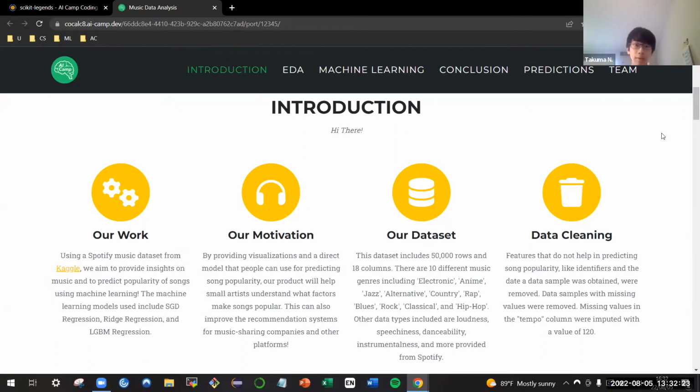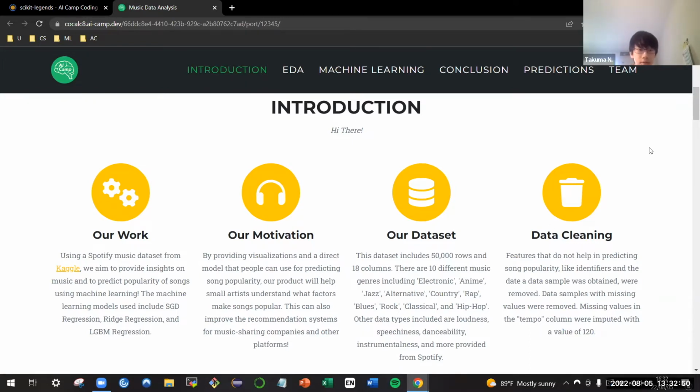Hello, my name is Takuma, a member of Psychic Legends. This is the introduction section. Our team's goal is to provide insights on music and predict popularity of a song using machine learning. By providing visualizations and a direct model that people can use for predicting song popularity, our product will help small artists understand what factors make songs popular. This can also improve the recommendation systems for music sharing companies and other platforms.